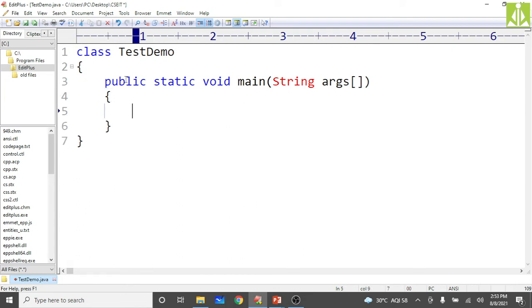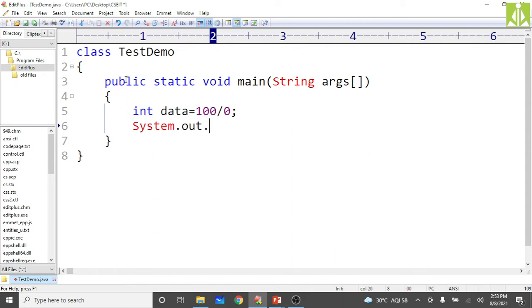Here in this, I'm writing two statements. int data = 100 / 0. Then printing the data, how? System.out.println, or else yes, println of "rest of the code".